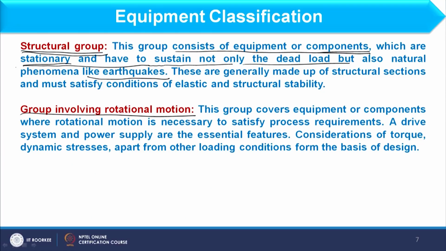Here, when we design any vessel, we have different components of that vessel. For example, it has the cylindrical shell, it has the cover. Accordingly, we will design all these components separately and then join them together to complete the design. So, among these three classifications, we will consider the pressure vessel group as well as the structural group to complete the design. The next focus will be on defining the pressure vessel.